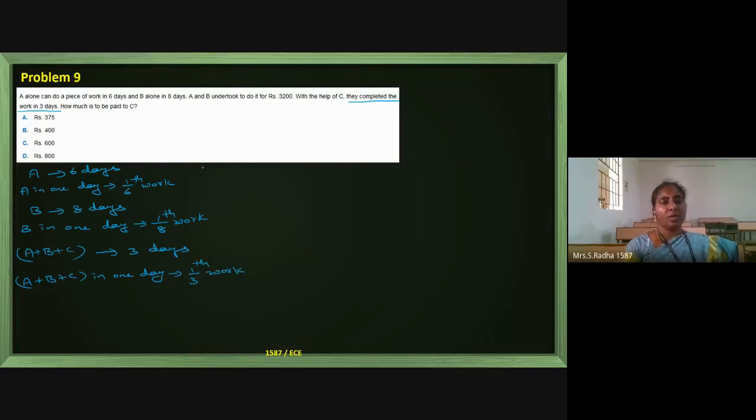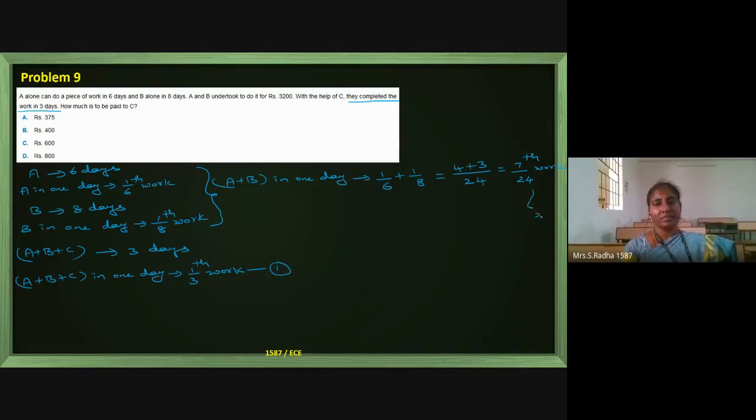Now from the first two cases, if A plus B work together in one day, how much work can be completed? It is 1 by 6 plus 1 by 8. If you take 24, it is 4 plus 3, which is 7 by 24 of the work completed if A and B alone are doing the work. I am making this as equation 1, and this as equation 2.